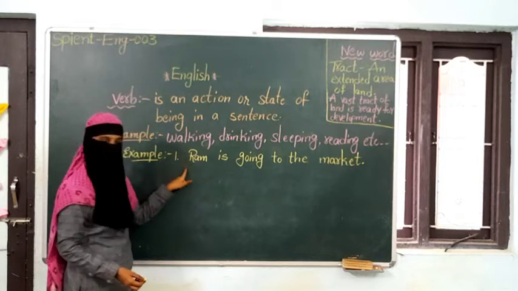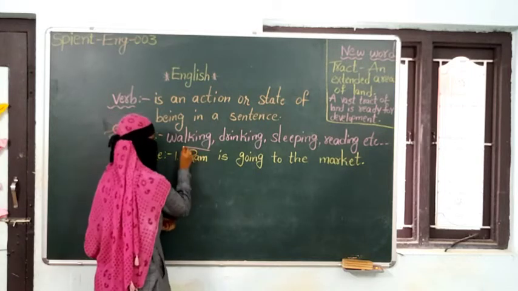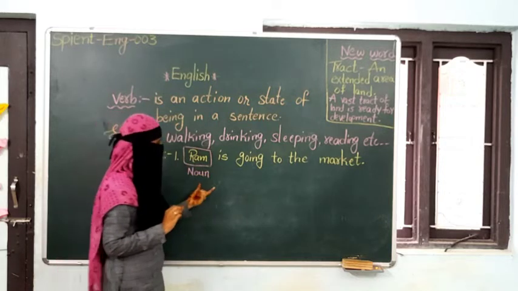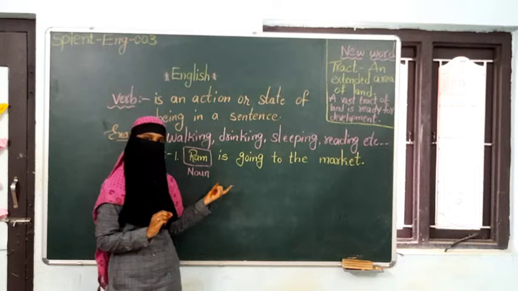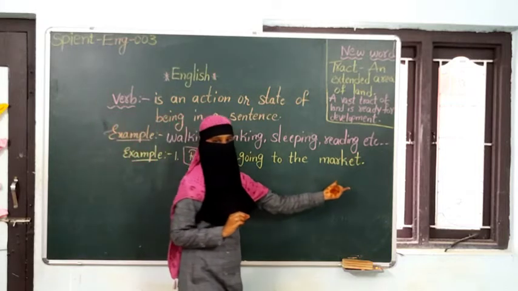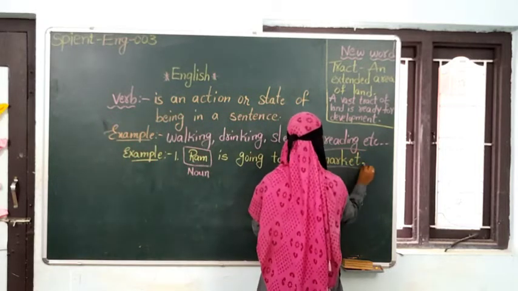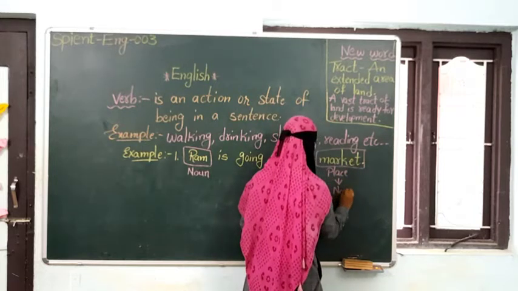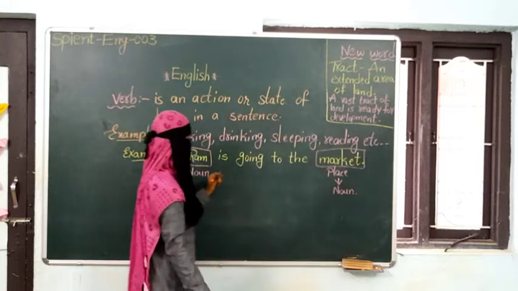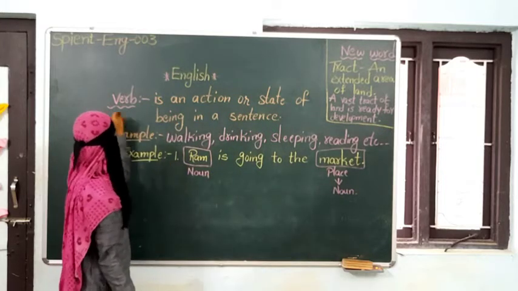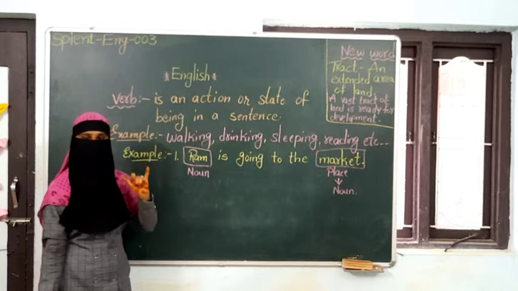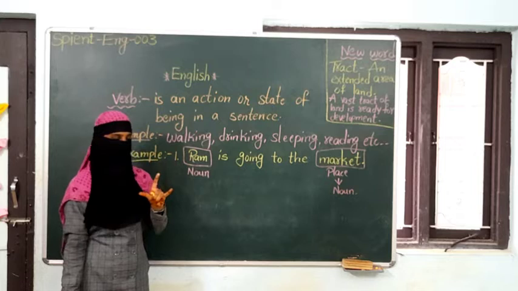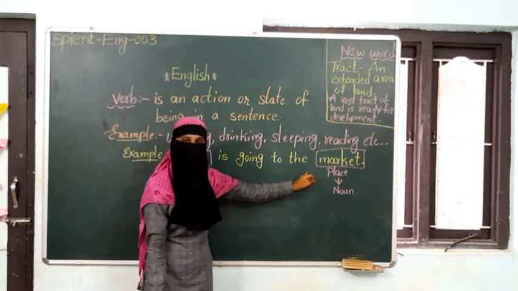What is Ram here? Ram is the name of a person, so it is a noun. Okay, any other noun present in this sentence? Can you identify that? Yes, market. Market is the name of a place, so it is also a noun. Now we are going to identify what is a verb. We already know a verb is the action or state of being in a sentence. So any action word present in this sentence, children?